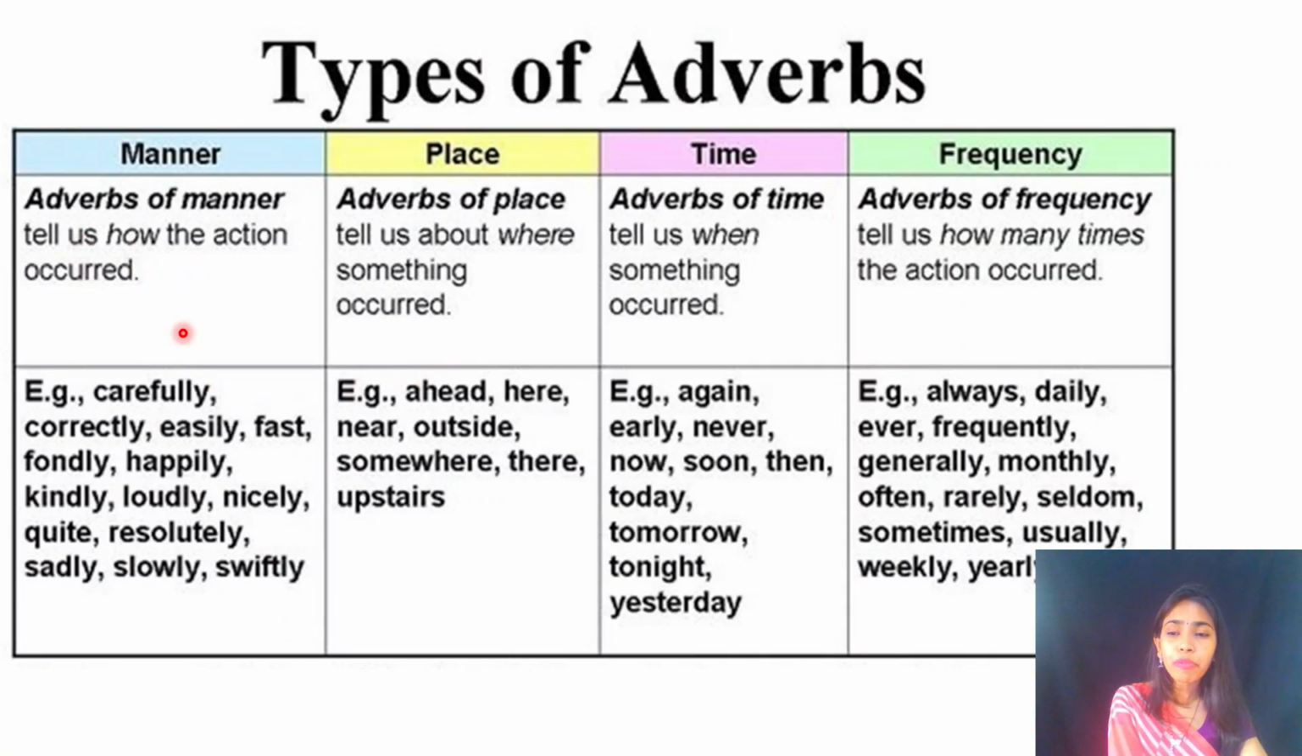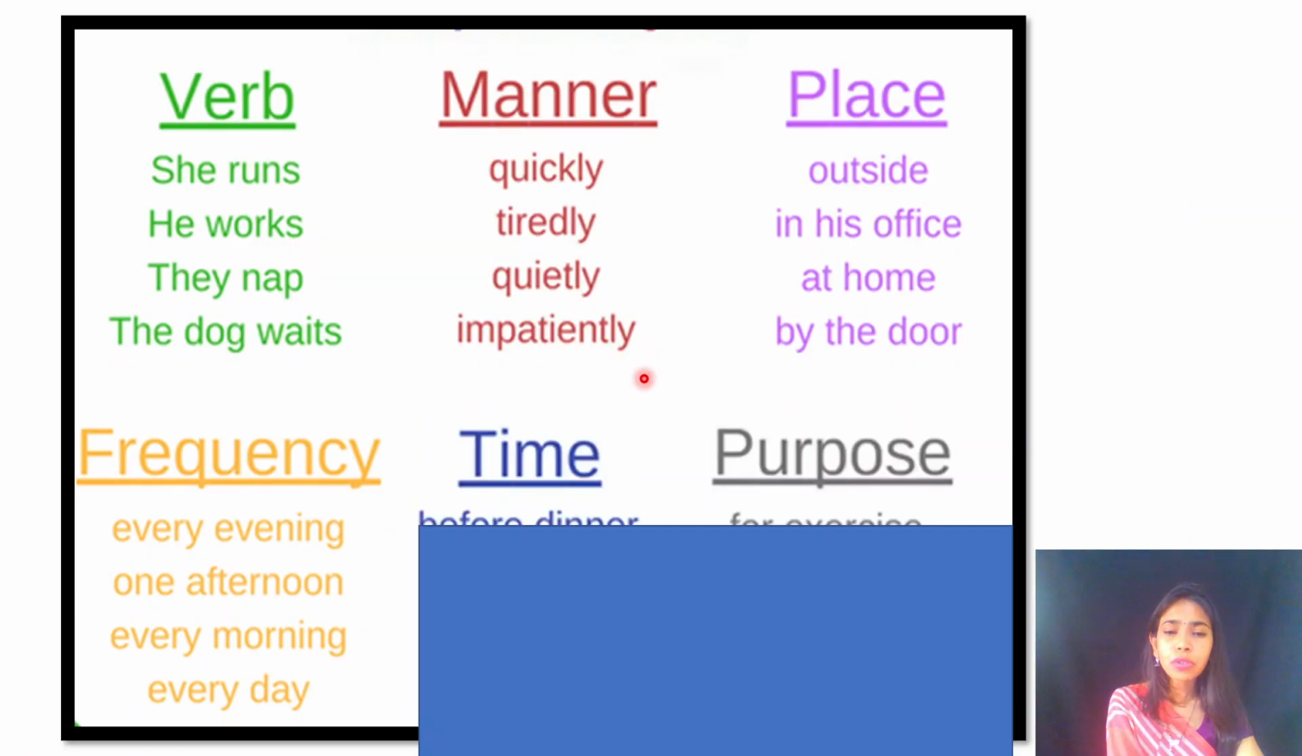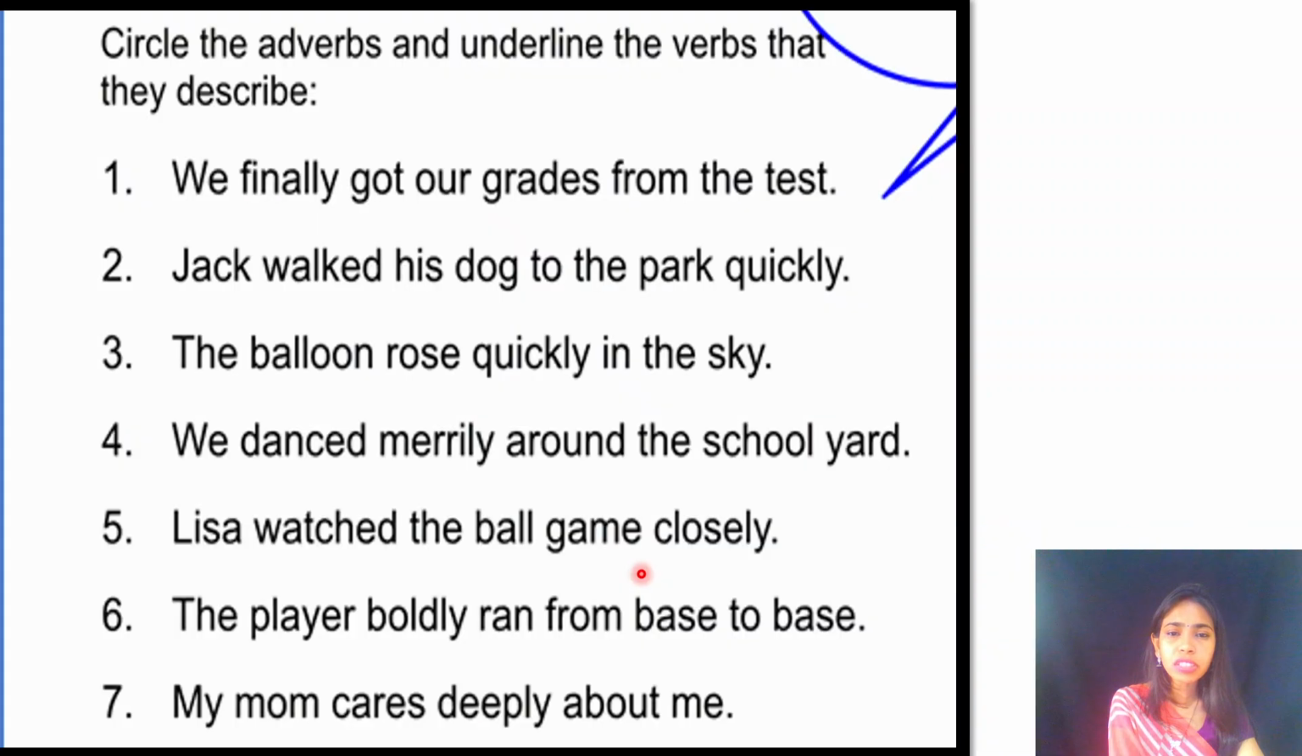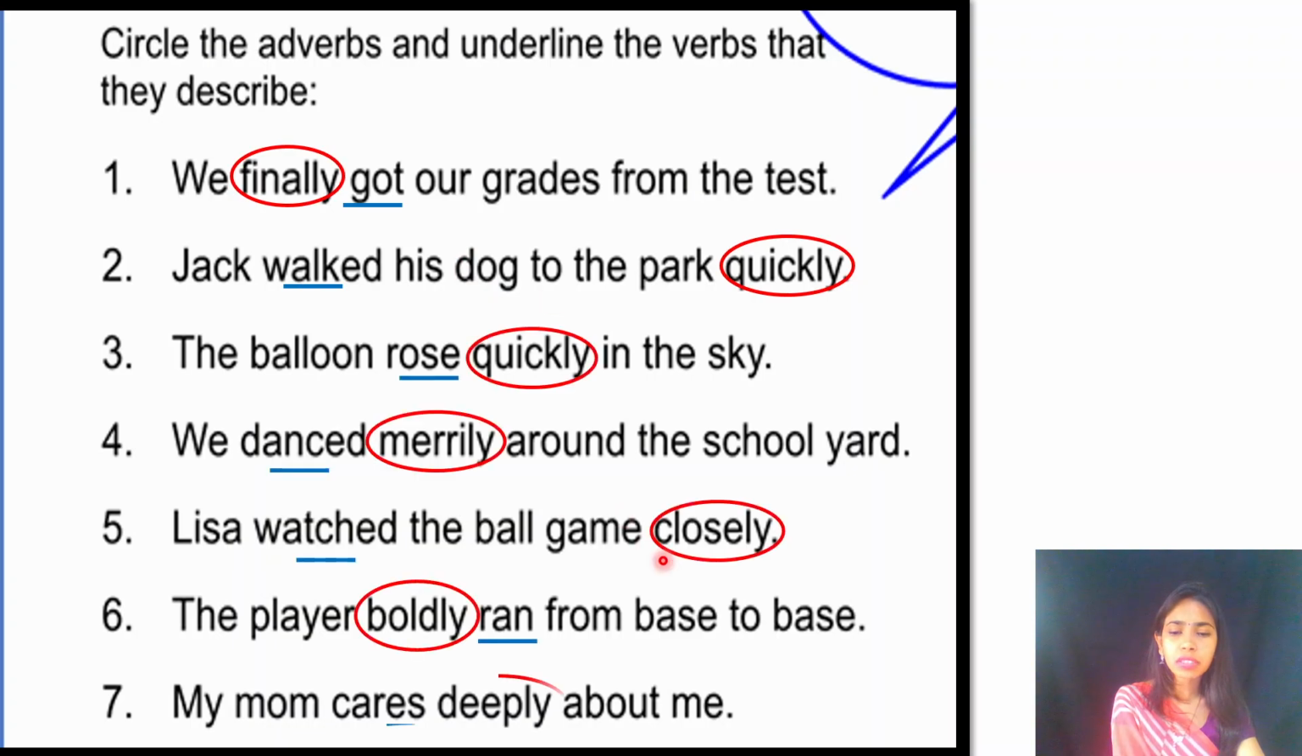So adverb of manner, you can see, tells us how the action occurred. Adverb of place will tell us where something occurred. Adverb of time tells us when something occurred, and frequency tells us how many times the action occurred, right? So I've already told you about all these things children. Now see, we have already discussed this. We have done this exercise too, right?